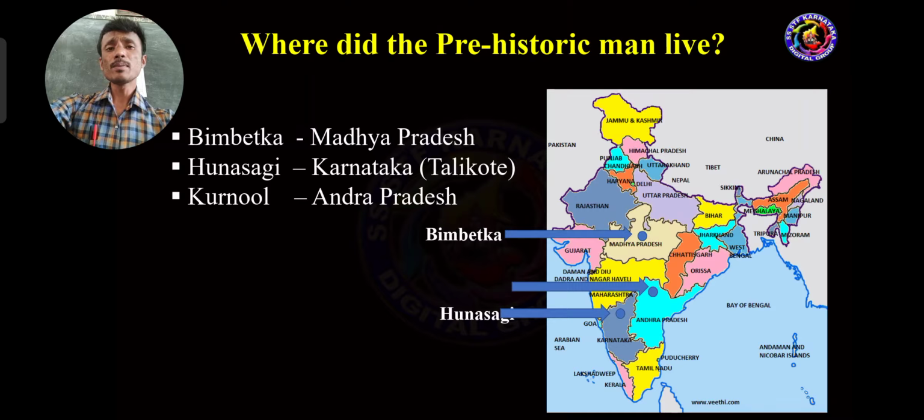In these three places, prehistoric man led a life during ancient times. So where did the prehistoric man live? Bhimbetka in Madhya Pradesh, Hunasagi in Karnataka, Kurnool in Andhra Pradesh. In these three places, the prehistoric man lived. Got it? You should keep this in your mind. This is Kurnool.